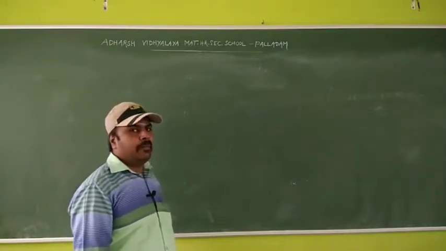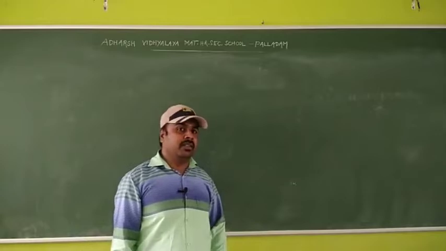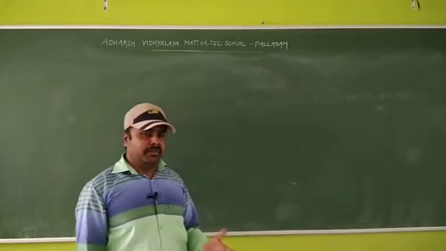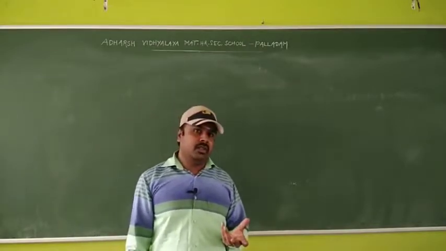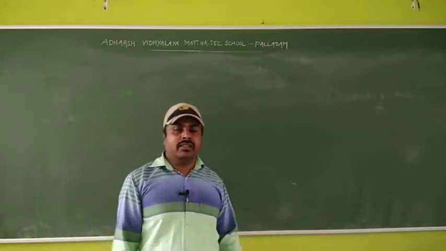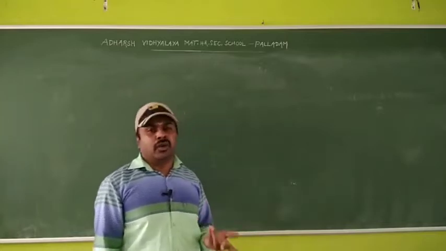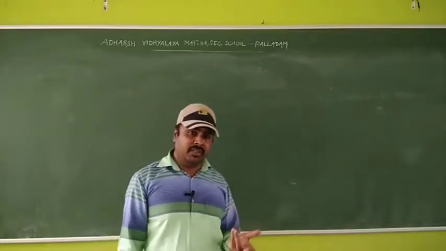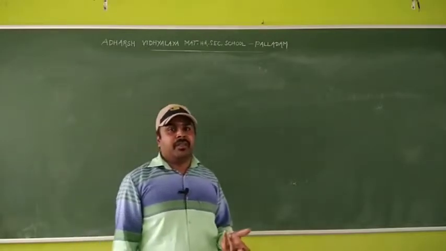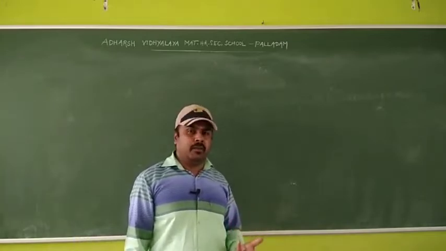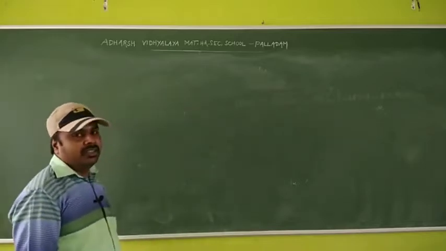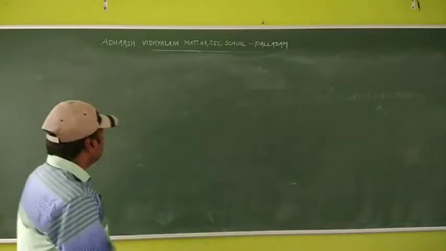Today we are going to see simple, compound, complex rules. Last class we had seen some basic steps to form simple, compound, complex. We had seen what is a finite verb, what is a non-finite verb, what is a phrase, what is a clause, and also we had seen the structure of simple sentence, compound sentence, and complex sentence. So today we are going to see the rules.